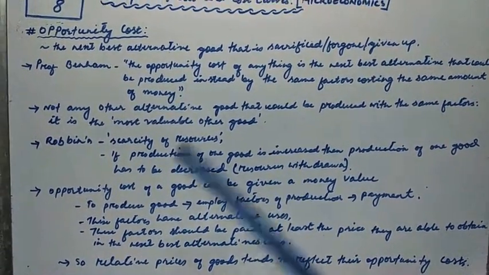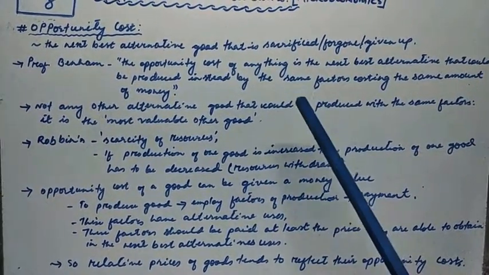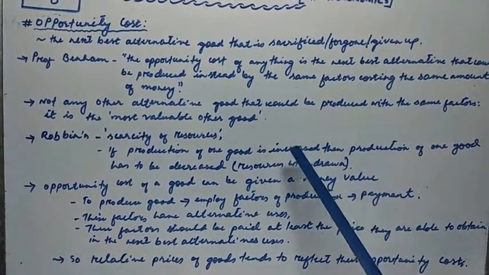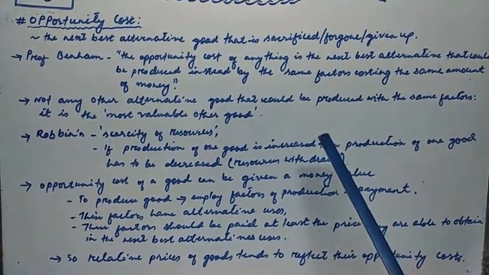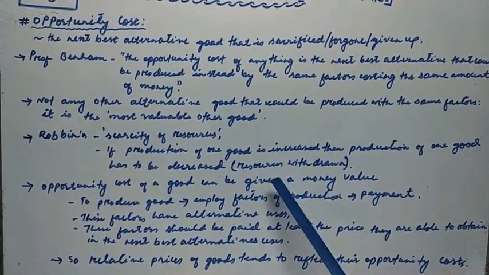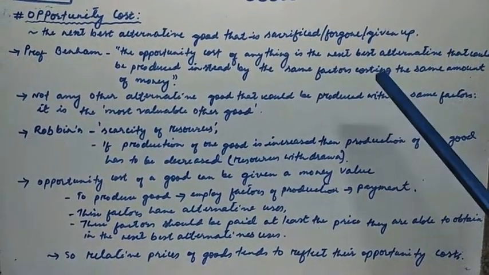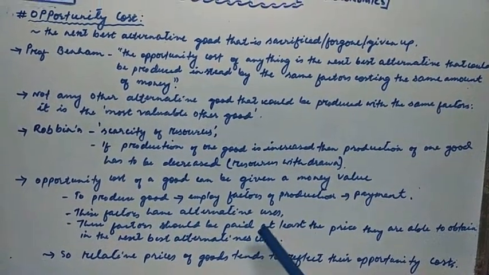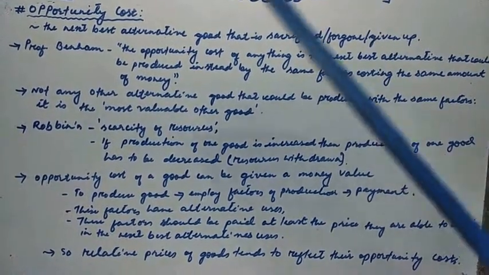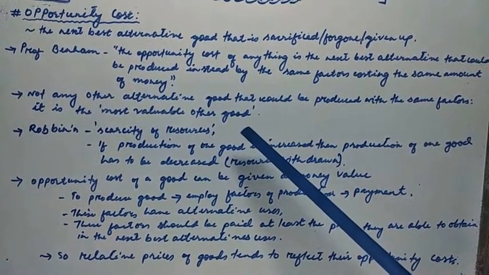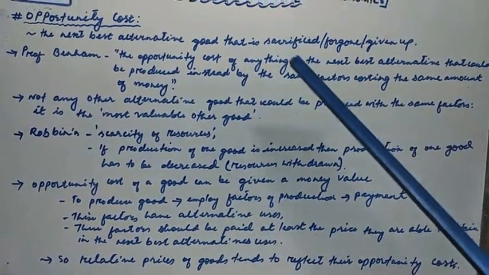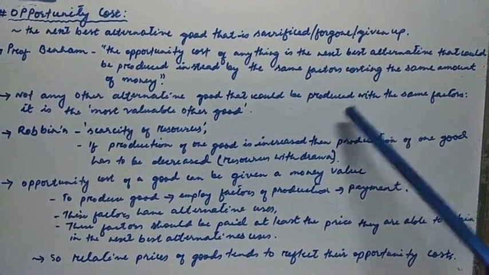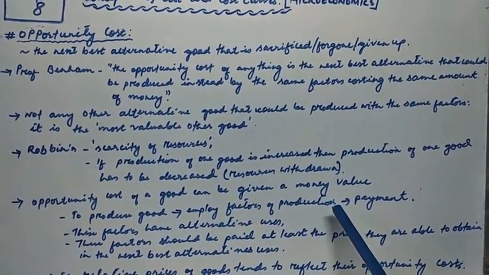Suppose you can produce either a cup of coffee or a pen. The resources that you use to produce a cup of coffee can also be used to produce a pen. In that way, the opportunity cost in production of coffee will be the production cost for the production of one pen. So that is the opportunity cost.